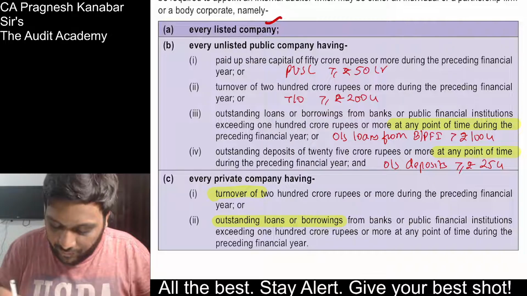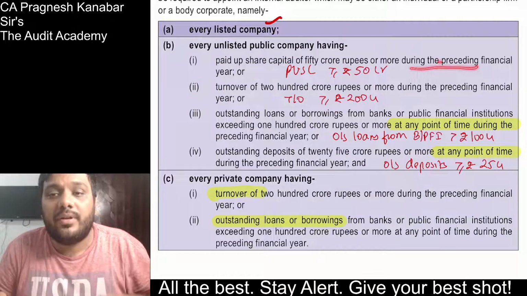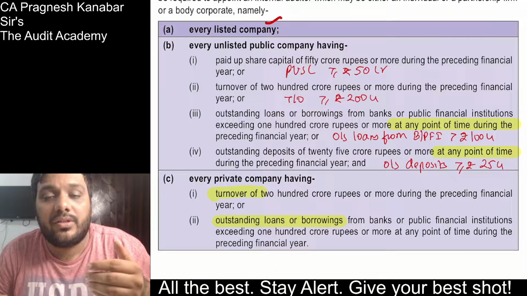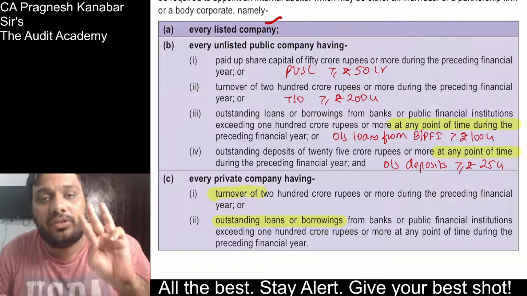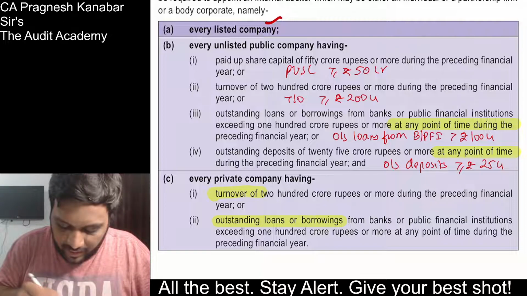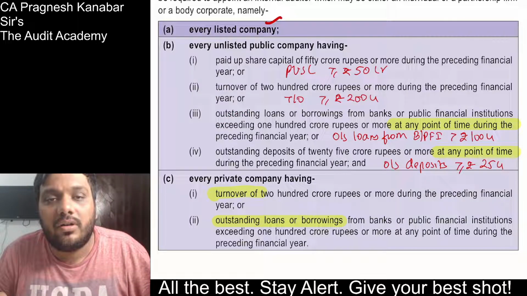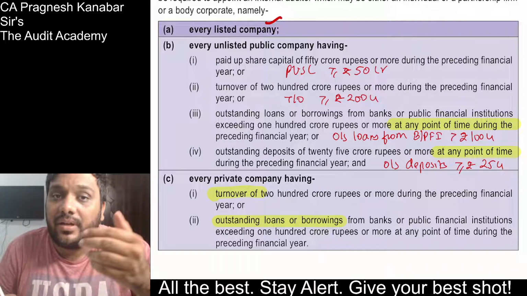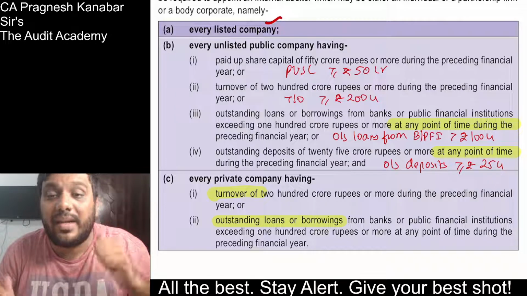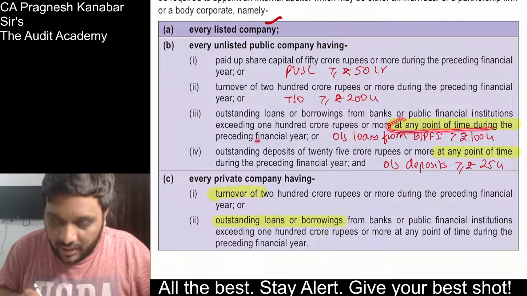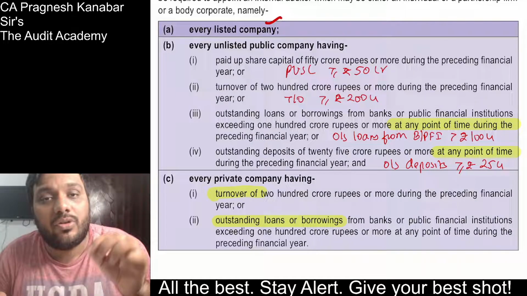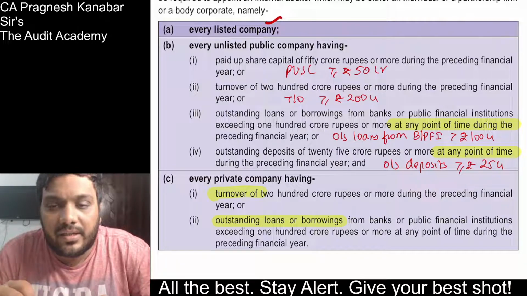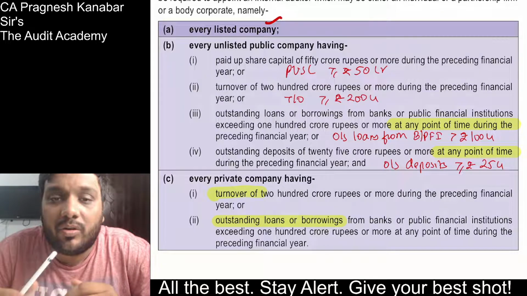Then you have to focus on the when part, like over here, during the preceding financial year, and then you're supposed to focus on how much. So whenever we discuss numerical limits, always focus on three things: what, when, how much. For example, outstanding loans or borrowings: loans from banks, public financial institutions, rupees 100 crore or more. So what and how much is done, but when? At any point of time during the preceding financial year. So it's not only the last year's balance sheet date position; at some point of time it went above rupees 100 crore.